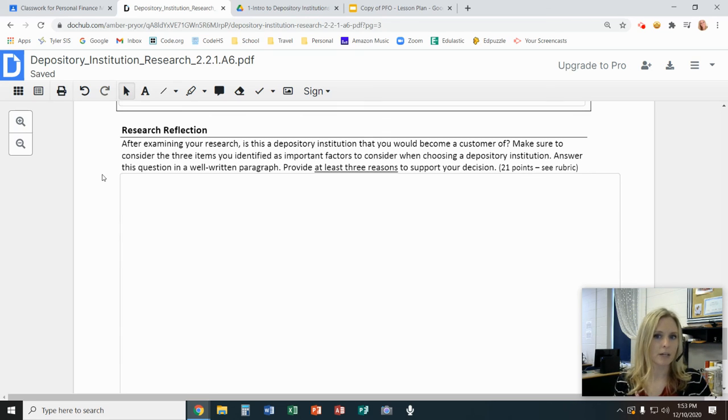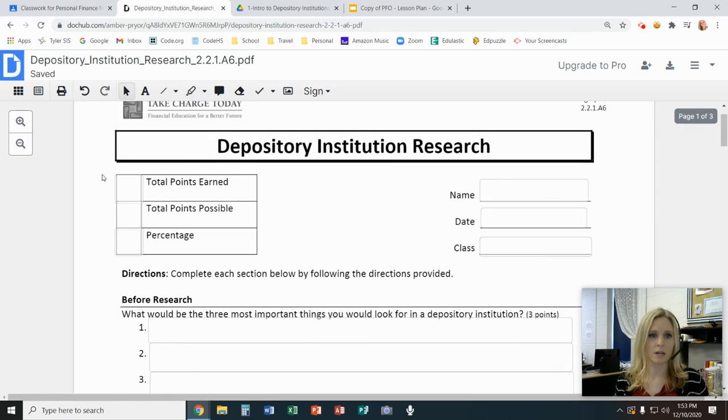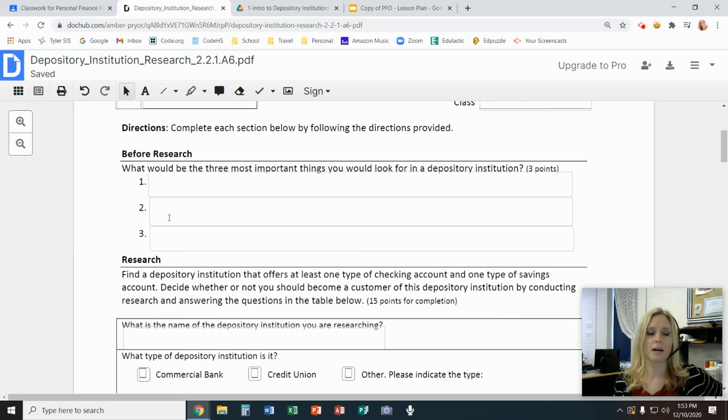It says to provide at least 3 reasons to support a decision of whether or not you would choose that bank. I don't need 3 reasons. I don't need this to be an official essay. I just want you to very quickly summarize, looking back at the first 3 questions, or the first 3 priorities that you had. You can think, does this bank and these accounts that I looked at meet my priorities? Why or why not?